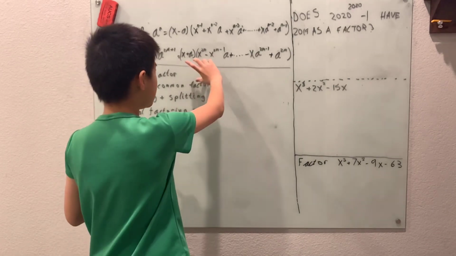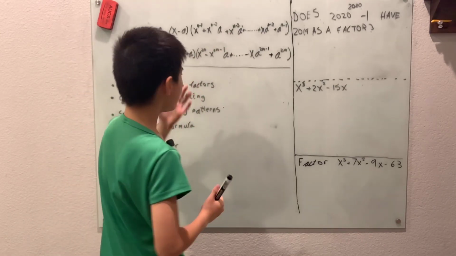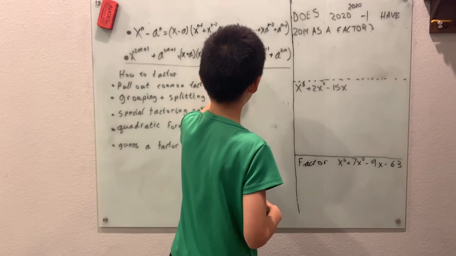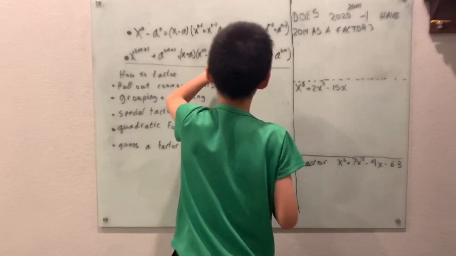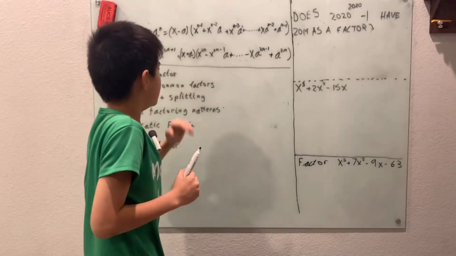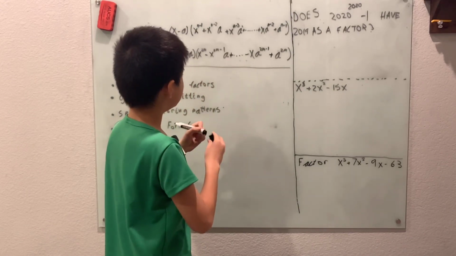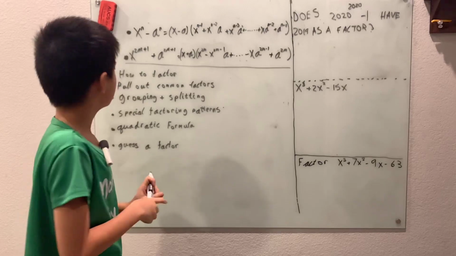And then here you just keep alternating between minus and plus. So the signs would be minus, plus, minus, plus, and so on. And then the powers, well again, the x power is getting smaller and smaller, and the a power is getting bigger and bigger.